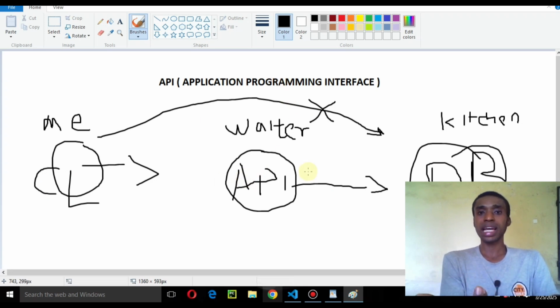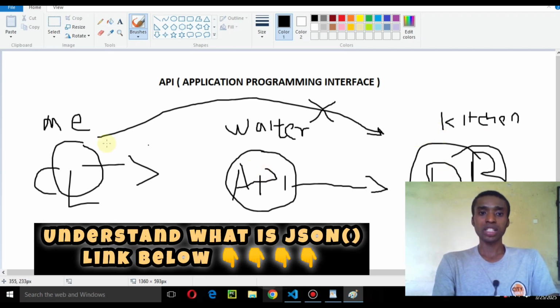The waiter is the API guy, the errand boy, the house boy that runs around to do the work for you. You send it work, and it goes to the database to get the information. When it gets this information, it's structured in a particular way, because most times it's not how the kitchen puts their food that the waiter is going to bring.